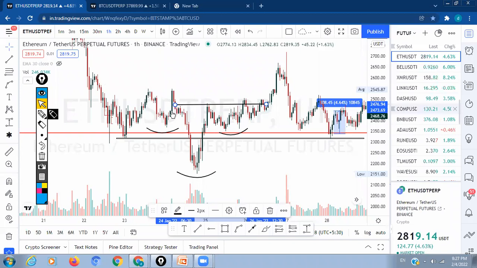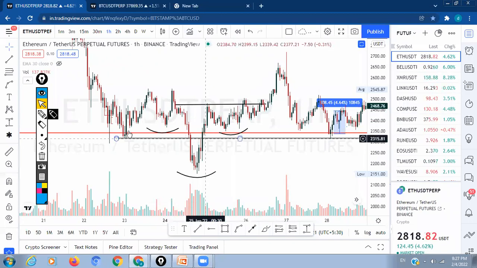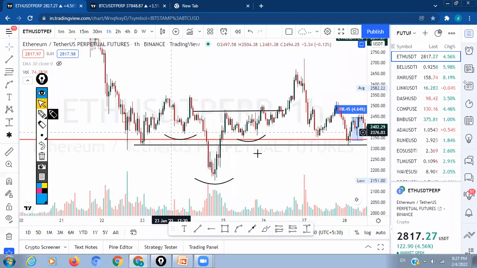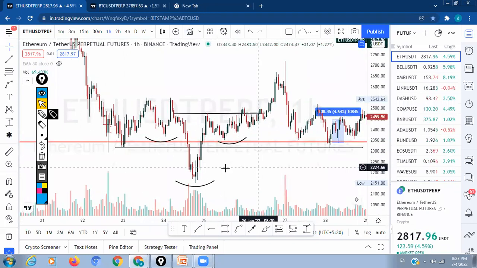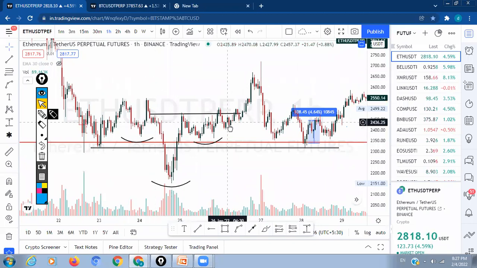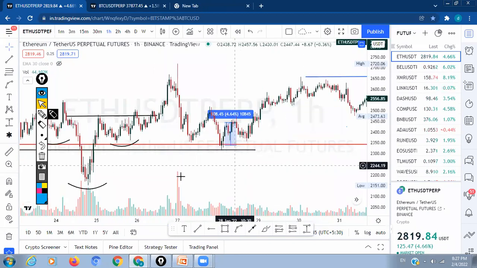So here what I'm saying is that instead of doing these patterns, we can do them in the daily time frame and for spot things. For futures, don't use these types of patterns, INHS or the inverse head and shoulder or head and shoulder. There are a lot of chances of hitting the SL. So always use simple trend lines, whatever is there.